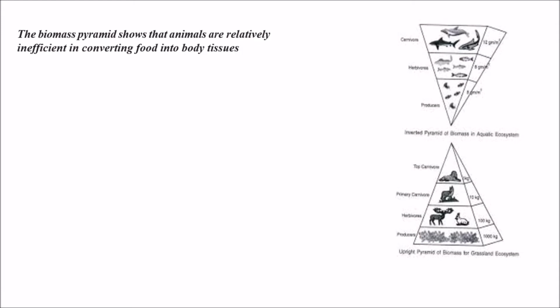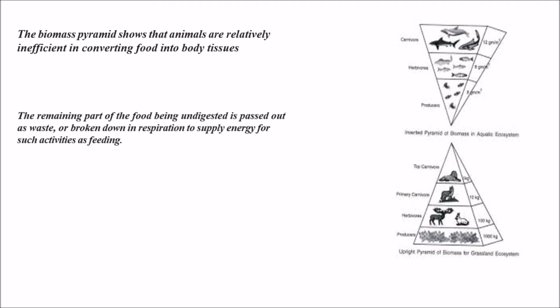The biomass pyramid shows that animals are relatively inefficient in converting food into body tissues. So what the biomass pyramid explains is that animals are not efficient in converting food into body tissues.